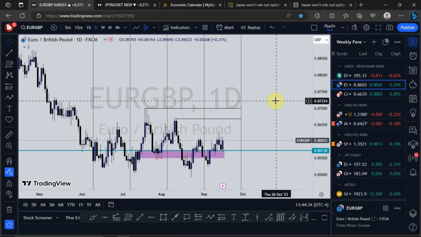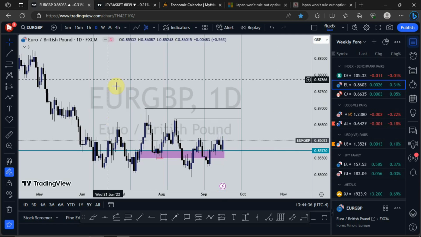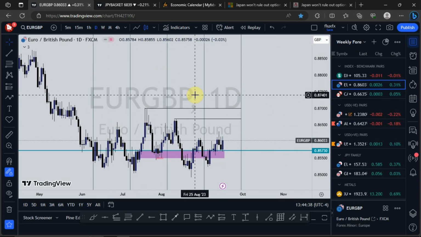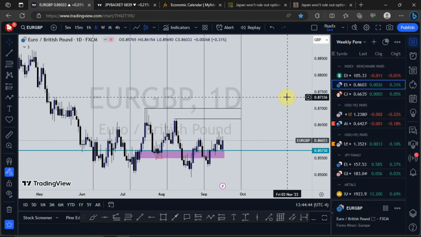And when that happens, that means a stronger euro and then a weaker GBP. All right, use that for your pair selection. So that is just that for EURJPY.